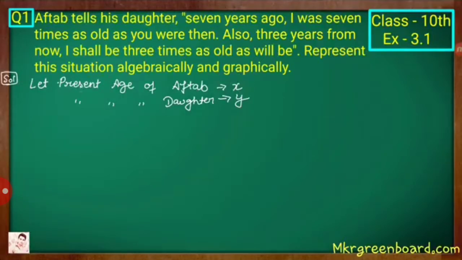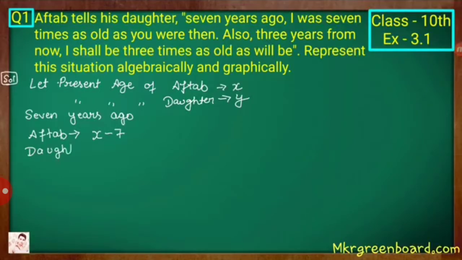So according to the question, first of all we assume the present age of Aftab be x and the present age of daughter be y. According to the first situation, 7 years ago Aftab's age was x minus 7. Similarly, his daughter's age was y minus 7.